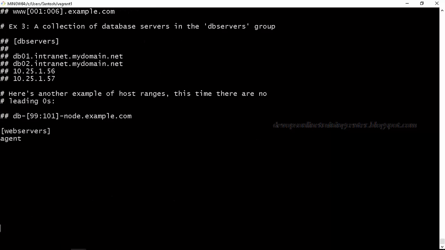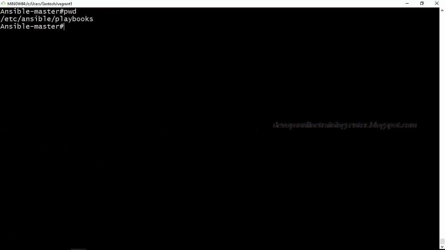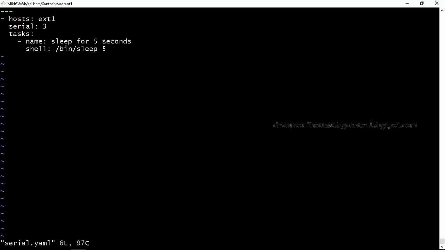How do we add? So there is agent. Now I'll also say agent 2. So now I have 2 machines in my group web servers. Now if I execute, let us say, we'll execute serial, right? So here I'll say serial is equal to 1. I'll tell you what is the difference between 1 and 2, and here hosts is web servers, right? And the task is named sleep for 5 seconds. This is just the sleep command. It will sleep for 5 seconds, right? So shell executes a command using the shell module. So /bin/sleep 5 seconds.